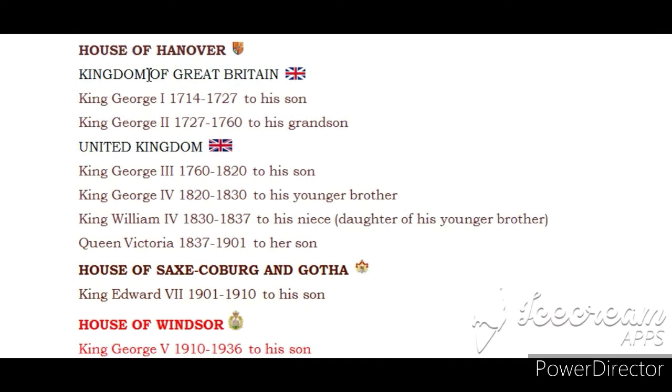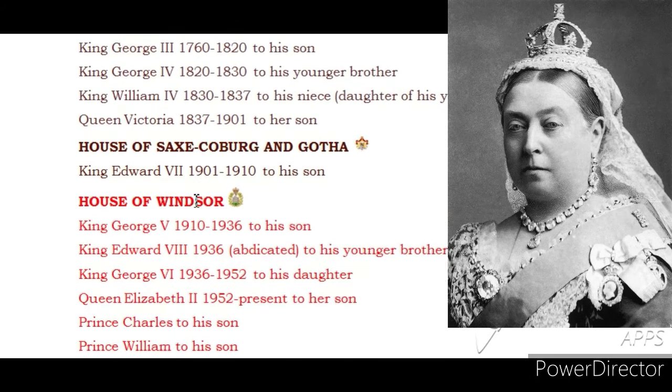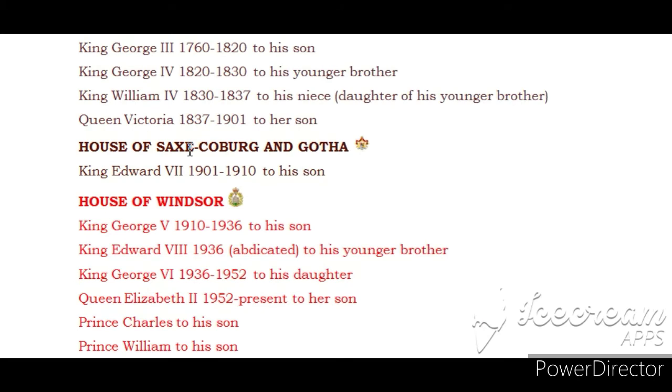After him, the throne went to his son, George IV. The throne then went to his brother, William IV, and after that to the daughter of his younger brother, who became Queen Victoria. Victoria was one of the longest reigning monarchs in British history. She married Prince Albert from the House of Saxe-Coburg and Gotha in Germany, so this established a new house when her son, Edward VII, became king.